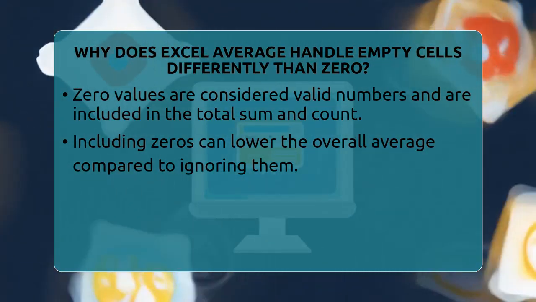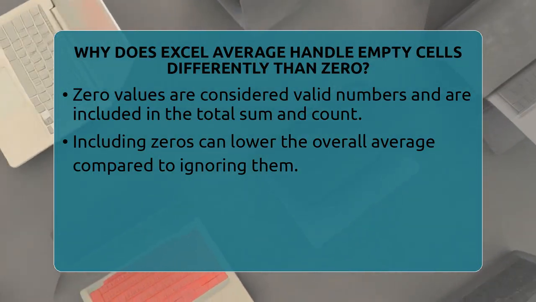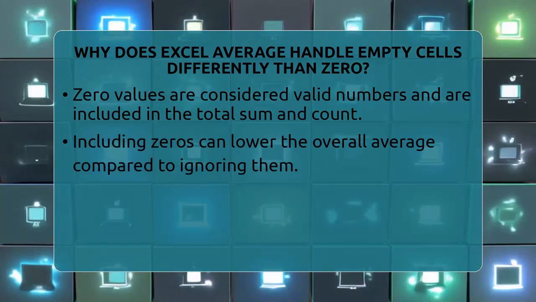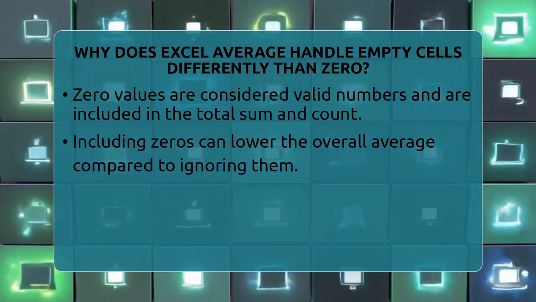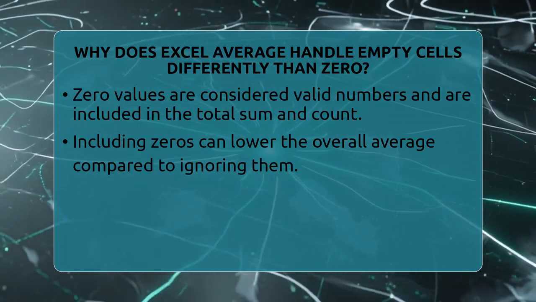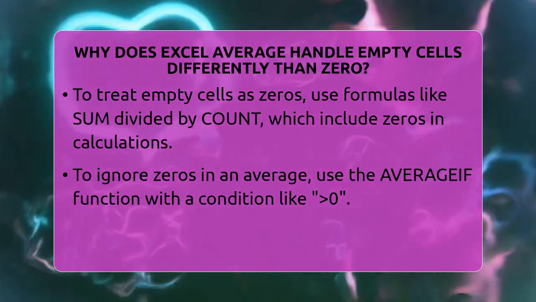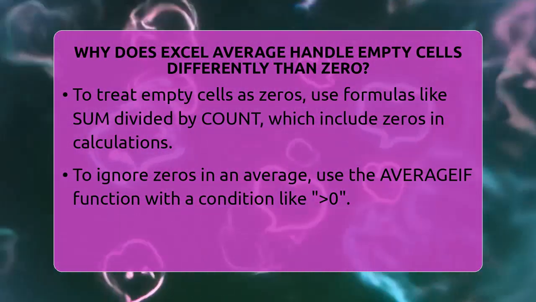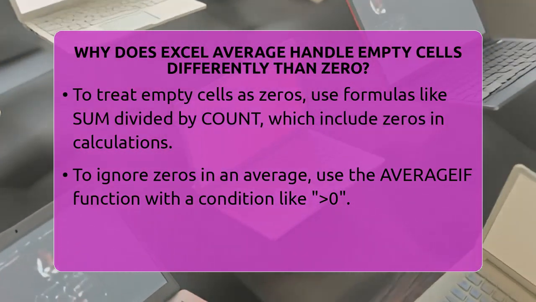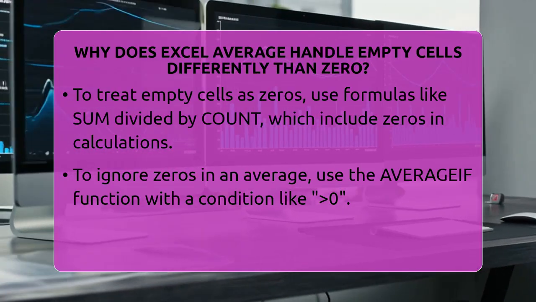If you want to treat empty cells as zeros, you cannot just use the average function. Instead, you might use a formula like sum divided by count. The sum adds up all the numbers, including zeros, while count counts only cells with numbers. This way, empty cells are treated as zeros. If you want to ignore zeros in your average, you can use the averageif function with a condition to skip zeros. For example, you could write averageif range, ">0" to average only positive numbers.